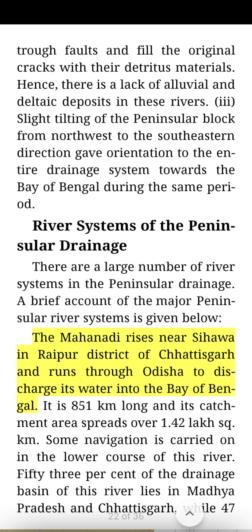The Mahanadi rises near Sihava in Raipur district of Chhattisgarh and runs through Orissa to discharge its water into the Bay of Bengal. It is 851 kilometers long and its catchment area spreads over 1.42 lakh square km. Some navigation is carried on in the lower course of this river. 53% of the drainage basin of this river lies in Madhya Pradesh and Chhattisgarh, while 47% lies in Orissa.